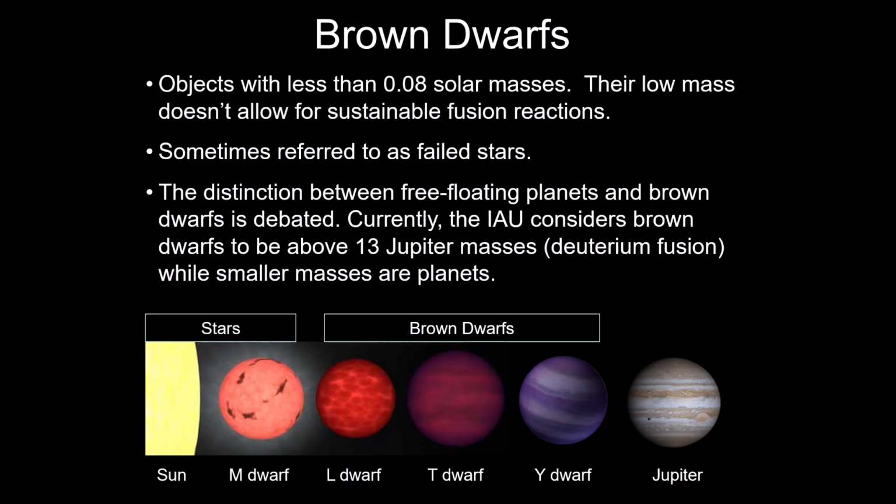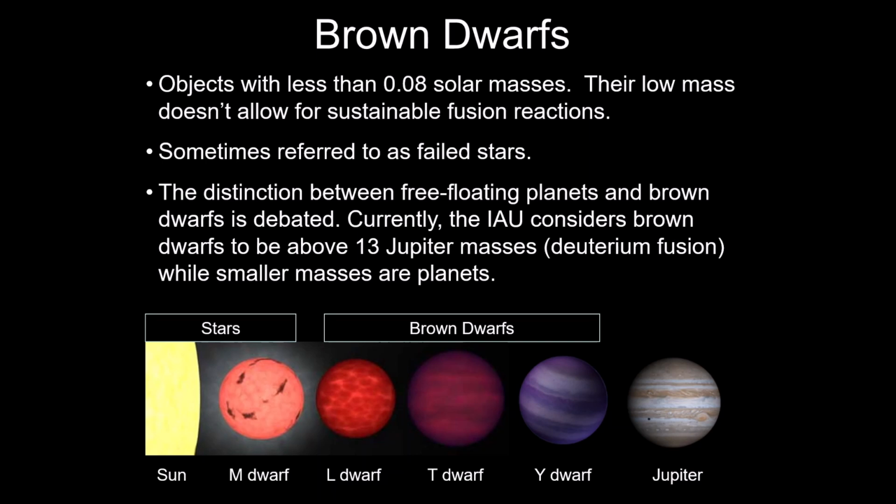So these objects really never become stars, and we sometimes refer to them as failed stars. They're not main sequence objects because they are not even stars to begin with. They never were stars. Again, you have to have about 0.08 solar masses. This puts you at around maybe 80 to 85 Jupiter masses.